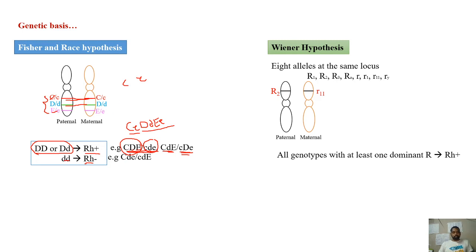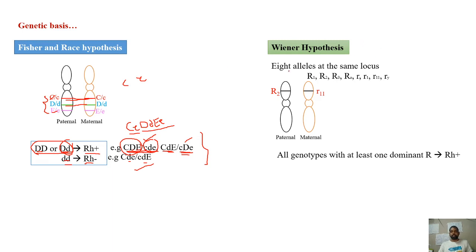So the person with this will be RH positive. As he has at least one capital D, he will be RH positive. And this person has small d, therefore he will be RH negative. So this is what the Fisher and Race hypothesis was. Like this you can write different other combinations of the genotypes. In all those cases, what you have to see is whether the person is capital D capital D, capital D small d, or small d small d. Based on this only you can predict whether he is RH positive or RH negative.